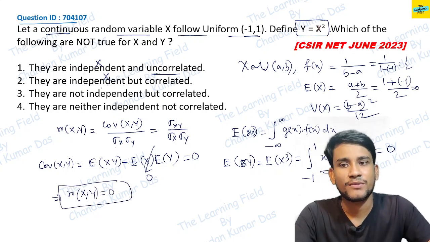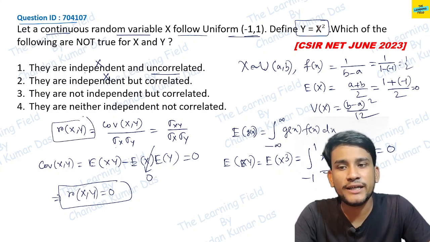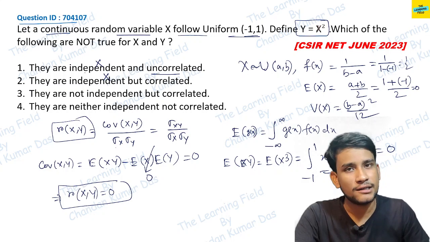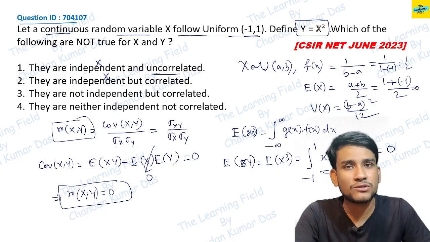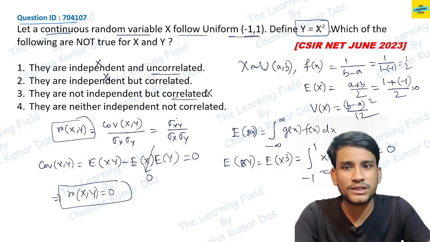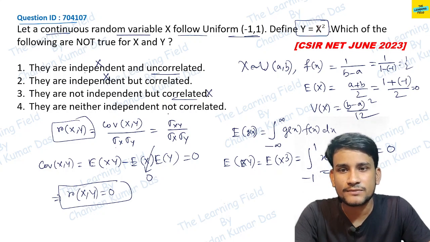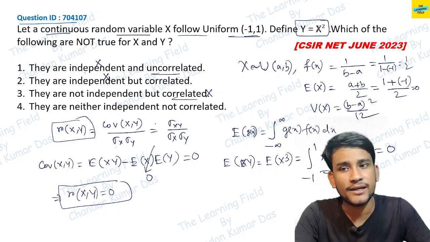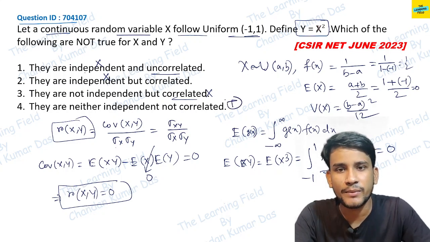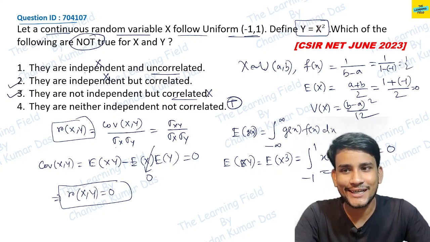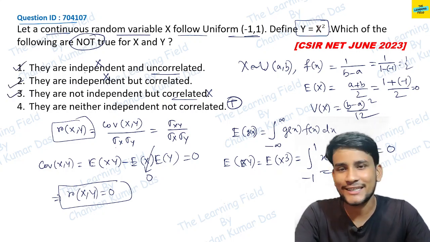If we get this value non-zero, then we say that the random variables are correlated. And if we get r xy as 0, then we say that they are uncorrelated. So the option saying correlated is also incorrect. That means they are not correlated and not independent. So this option is the correct statement, but we have to find the statement that is not correct. So these three are the correct ones. I think you understand this question.